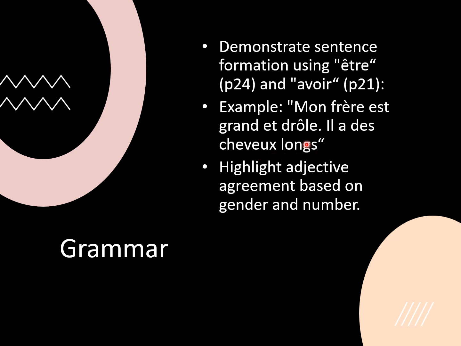Whereas with tall and funny, that is regarding my brother. Tall has to conform or agree with my brother. Funny has to agree with my brother. So these two would definitely agree with the subject of the sentence, which is my brother. But the object of this second sentence is long hair, and that's the only thing that has to match up. It has nothing to do with he in this particular sense. I hope I'm making it clear. When we go through some more examples, it should be clear if it isn't already.